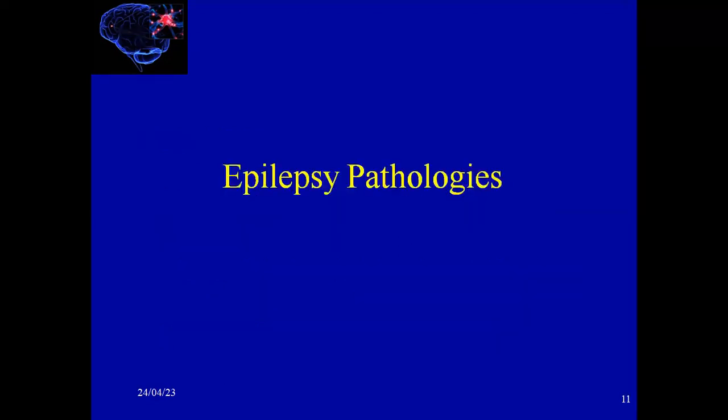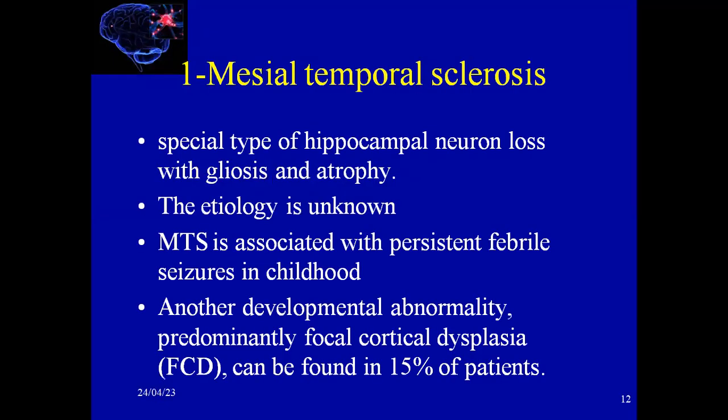Starting with epilepsy pathologies, we have firstly mesial or mesotemporal sclerosis. It is a special type of disease with loss of hippocampal neurons and also gliosis and atrophy of the hippocampus. The etiology is associated with prior febrile seizures in childhood.